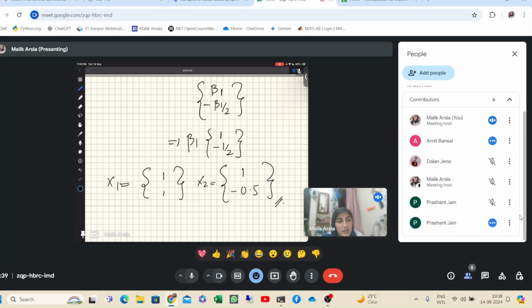Have you given any NPTEL exam before this? Yes, ma'am, I'm regularly appearing, and every time the pattern is different. Somewhat it is different, but I think MCQ is always there. Sometimes the paper is very lengthy, sometimes you can complete it in 1 hour. It depends on the instructor. Generally, this type of paper seems to be lengthy.